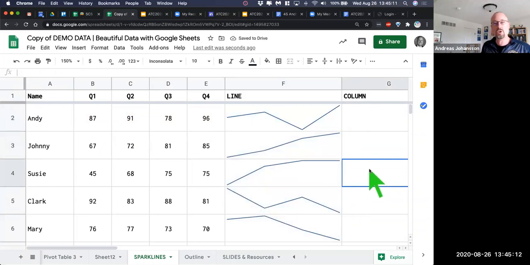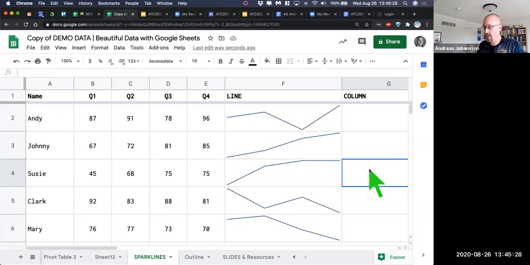Students could do that. You could do that. You could have a quick overview of what it looks like. Well, Johnny seems to have had a strong start. Andy had a little bit of a rough quarter 3, but then came back. Mary there did okay through quarter 2 and then just went downhill.